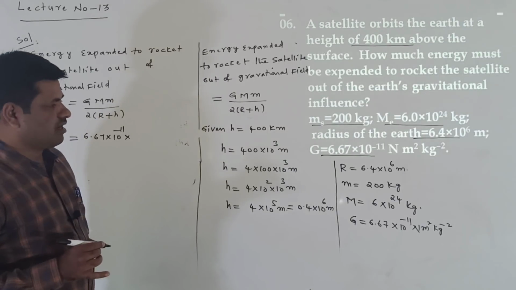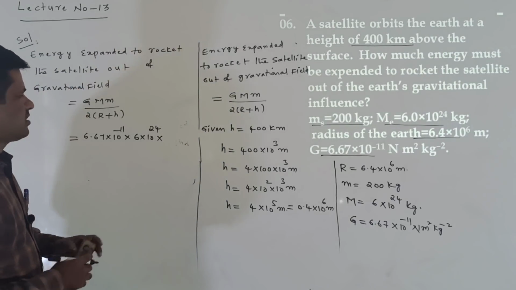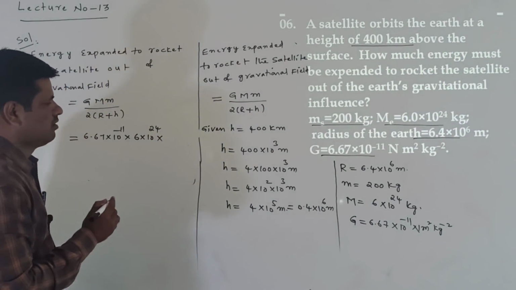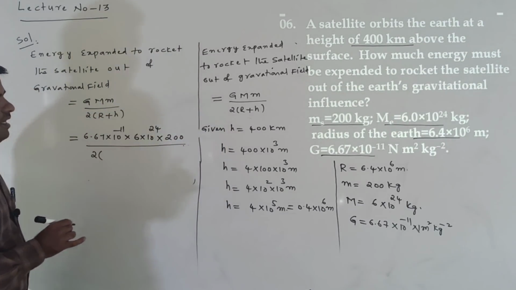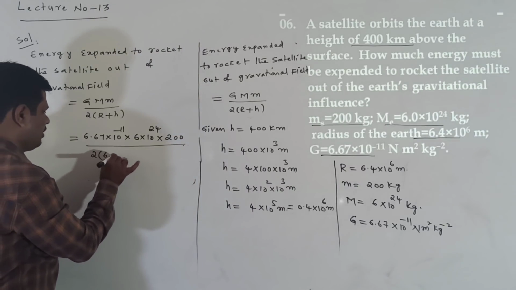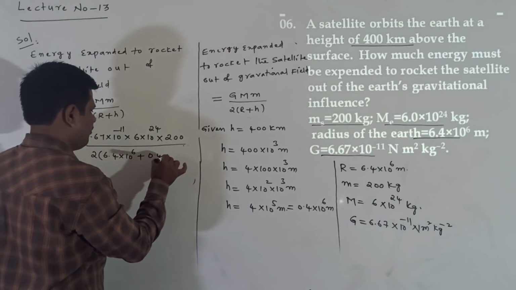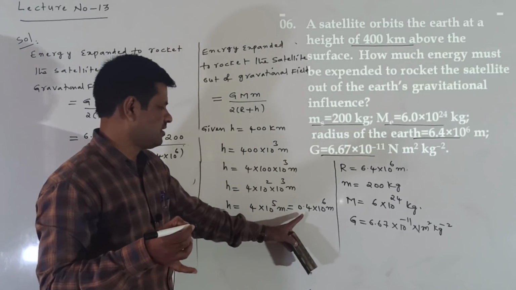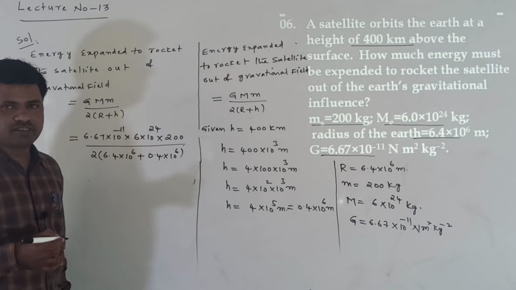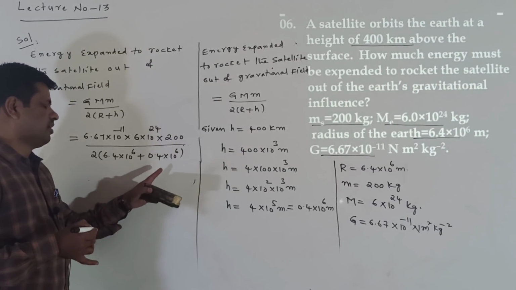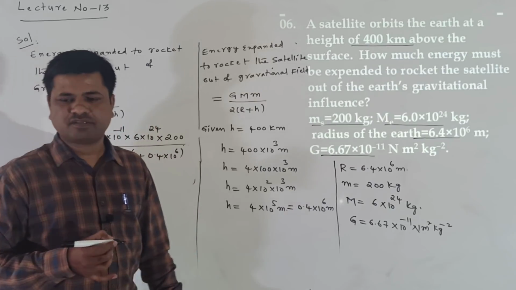Next, mass of the Earth is given, 6 into 10 to the power of 24. Next, mass of the satellite is given, 200, by 2 into (radius of the Earth 6.4 into 10 power of 6 plus height, which is 0.4 into 10 power of 6). Why am I converting like this? Because this is also in 10 power of 6, so easily we can take the 10 power of 6 common. That's the reason I am changing it like this, 0.4 into 10 power of 6.